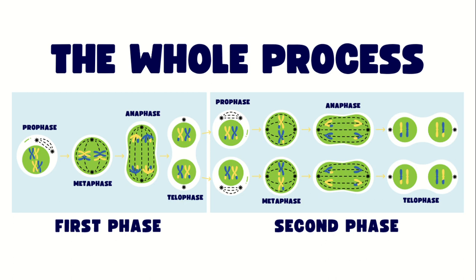So remember the difference between mitosis and meiosis. In mitosis, we will have two identical daughter cells. In meiosis, we will have four different cells. Because of the independent assortment and the crossing over, you are going to have a variety. For example, four sperm cells are produced each time, and they are all different from each other and from the starting cell. Because remember, the crossing over happened in prophase 1.